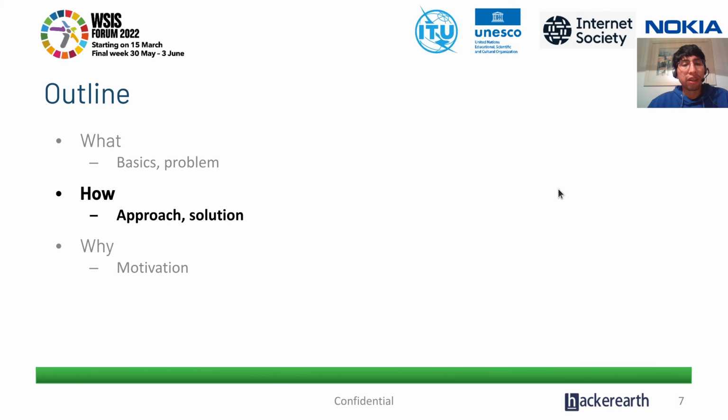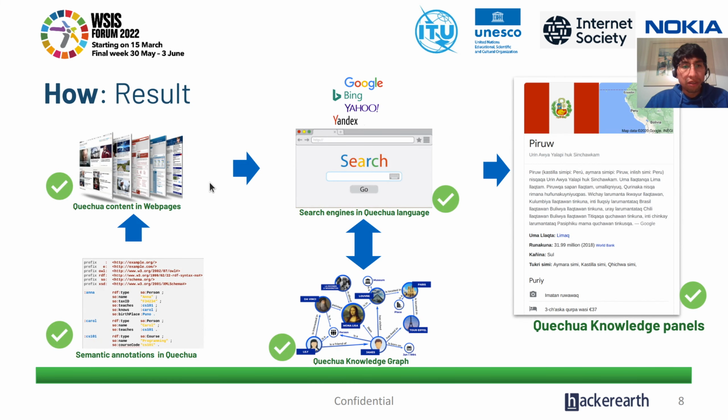Now, how are we trying to tackle this problem? Basically we are trying to generate semantic annotations in minority languages, and they can be easily copied into the websites, and then the rest is done by Google or by any search engine that can crawl the data on our websites, store it in their knowledge graphs, and present knowledge panels in a specific language, in as many languages as possible.